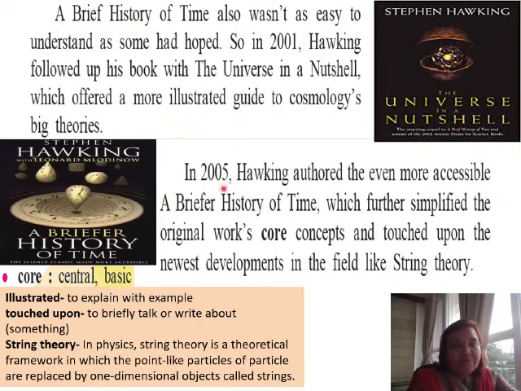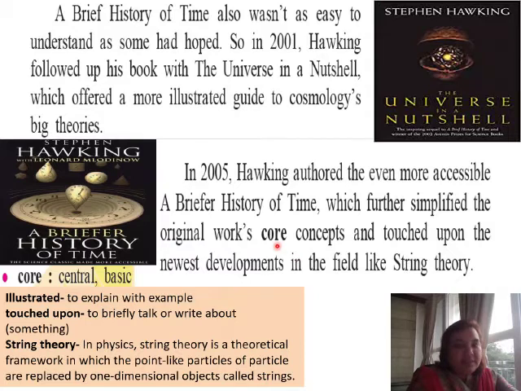So in 2005, Hawking came up with a more accessible, easy to understand book, and that was titled A Briefer History of Time. Now, in this book, he further simplified the original work's core concepts. The original work was A Brief History of Time, and the concepts which he had explained there, he made simpler in this book to understand.